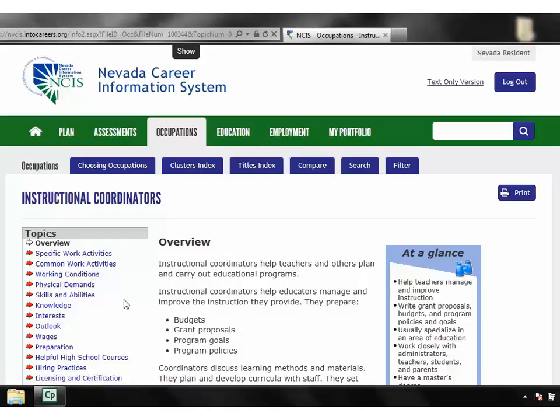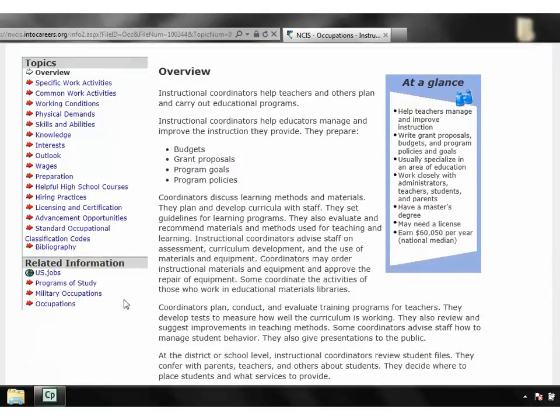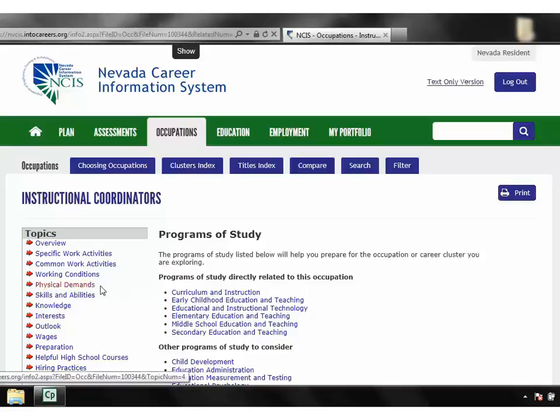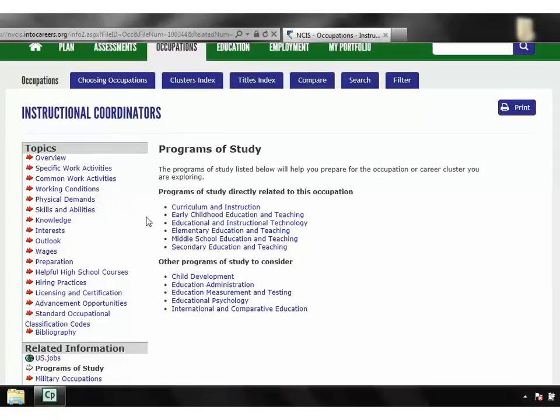On the next screen, click the link to the left that reads Programs of Study. Search through the list of the programs of study that are directly related to this occupation. Find one that interests you and write the name of it on your activity sheet. For example, you could write down Secondary Education. Use the back button to get back to the page with your top 30 occupations.